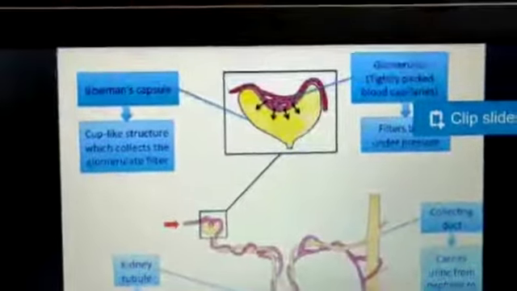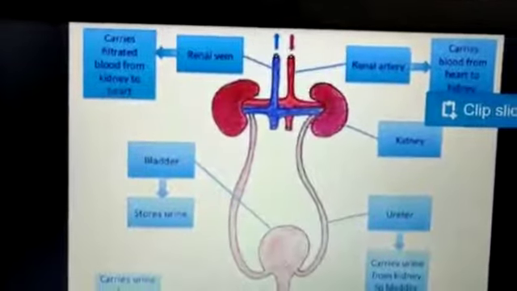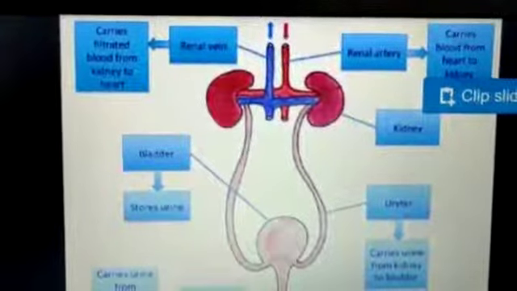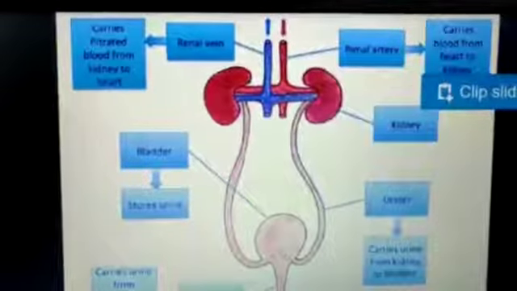Now see, above the kidney there are 2 blood vessels. You may recall in our circulatory system, red color shows pure blood and blue color shows impure blood. So the renal vein carries impure blood, and the renal artery carries, renal meaning towards or from the kidney.